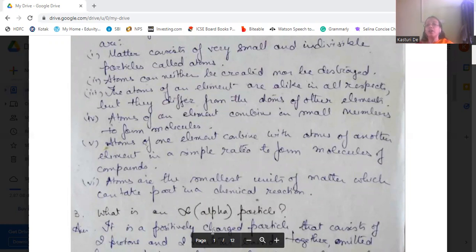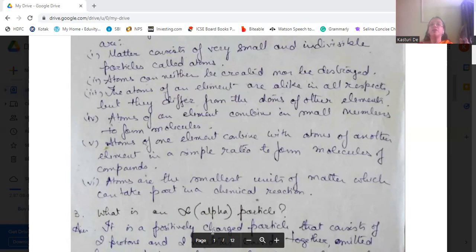So the first one is that matter consists of very small and indivisible particles. Very minute particles, which cannot be divided, and these particles are known as atoms. Then, these atoms can neither be created nor destroyed, according to this postulate. Then the atoms of an element are alike in all respects. Of a single element, all the atoms are the same, but they differ from the atoms of other elements.